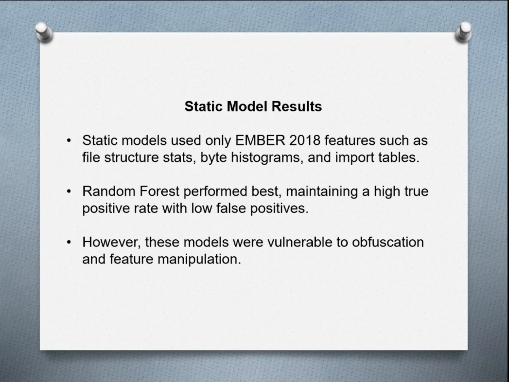For the static model, I used AMBER 2018 features, which included file structure statistics, byte histograms, and import tables. Among the algorithms tested, Random Forest performed the best, achieving a high true positive rate while keeping false positives low. However, one key limitation was that these models remained vulnerable to evasion techniques, particularly obfuscation and deliberate feature manipulation, which could bypass detection without altering the malicious intent of the code.